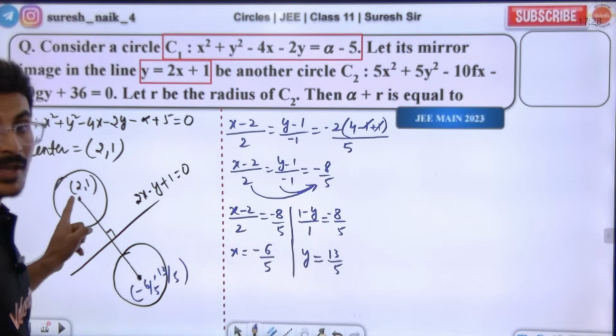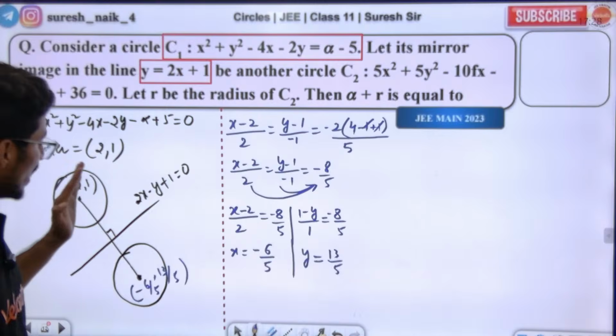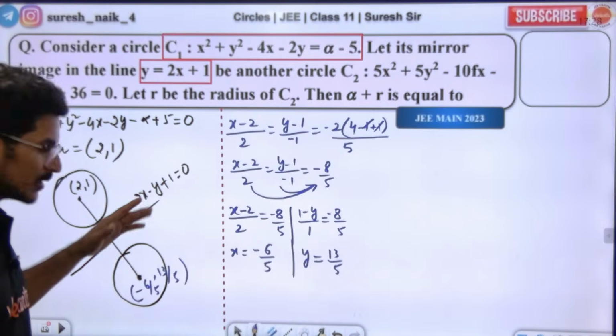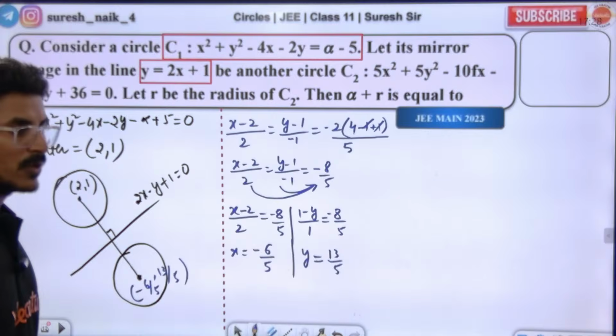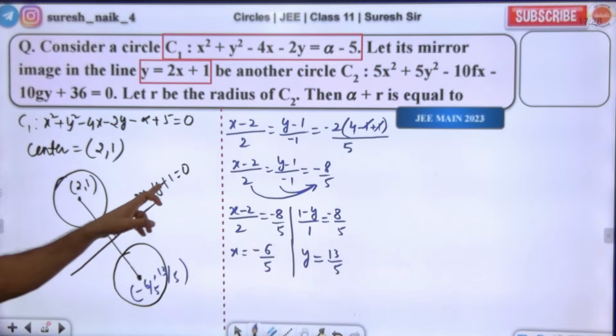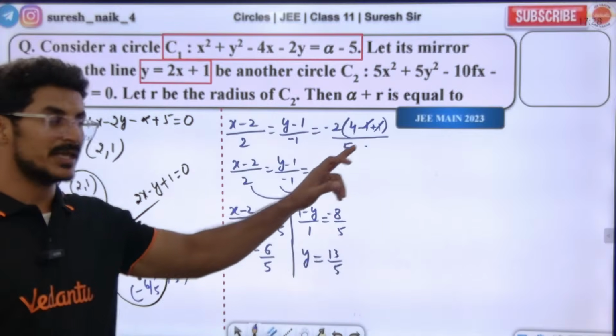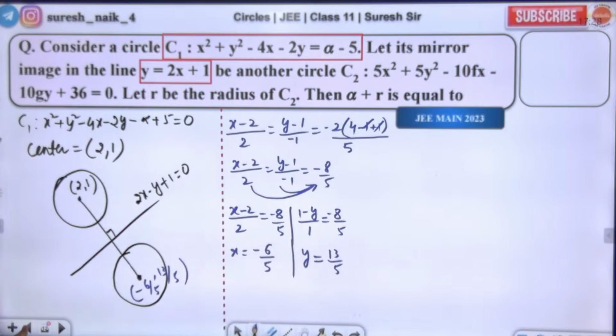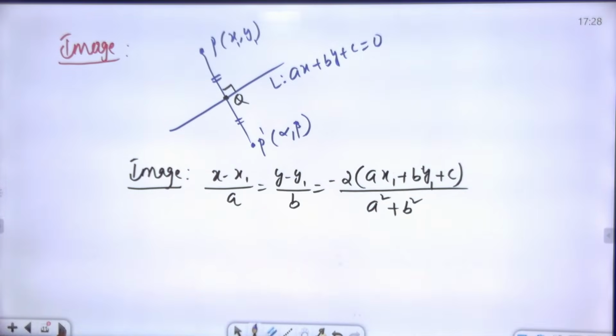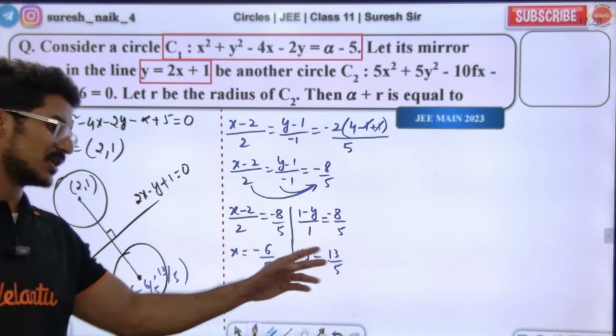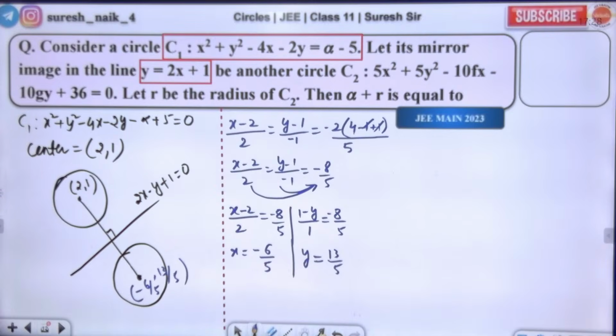This x1, y1 is a, b, c. Substitute in the image formula, and we get x, y. So this is the mirror image now.